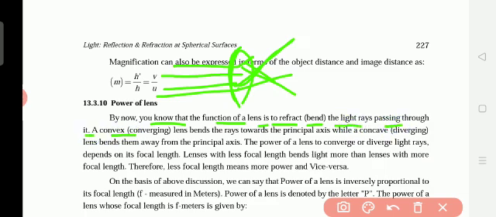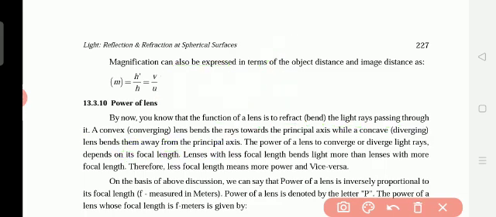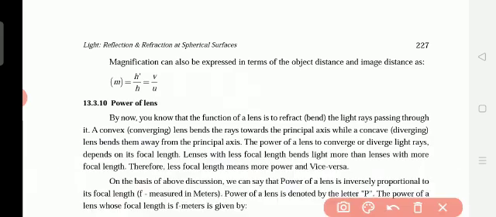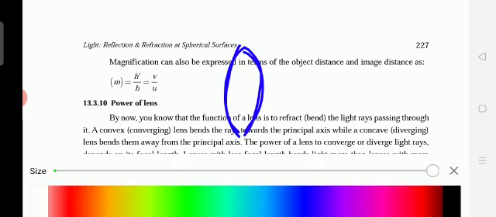A convex converging lens bends the rays towards the principal axis, while a concave diverging lens bends them away from the principal axis. First we take the convex lens. A convex lens has curves outside, two curves. The middle line we draw is the principal axis, and here is the optical center.